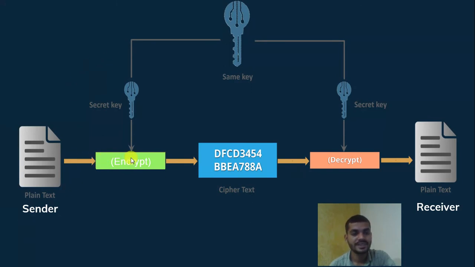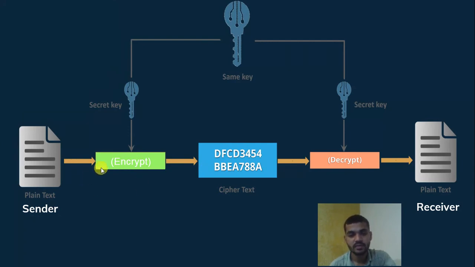The plain text is encrypted. Encryption means encoding the plain text, converting it into a coding language. That is the encryption method. So it converts into the ciphertext. By using the secret key, they lock that message and send it over the network. The receiver gets that message and uses the secret key to unlock it. He decrypts it. Decryption means what? Decoding back to the plain text.